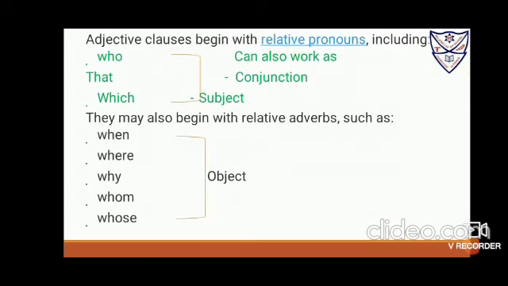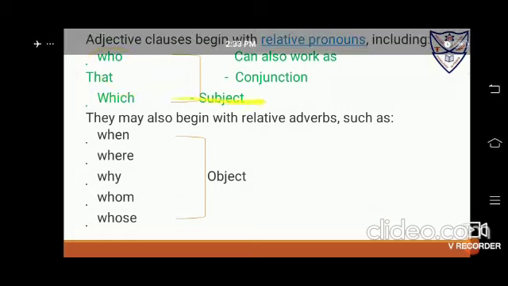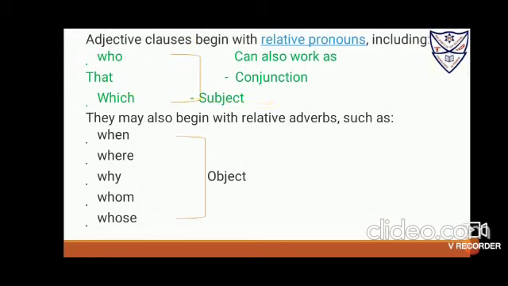Now, adjective clauses begin with relative pronouns including who, that, which. These three can be used when the subject is given. They may also begin with relative adverbs such as when, where, why, whom, whose.